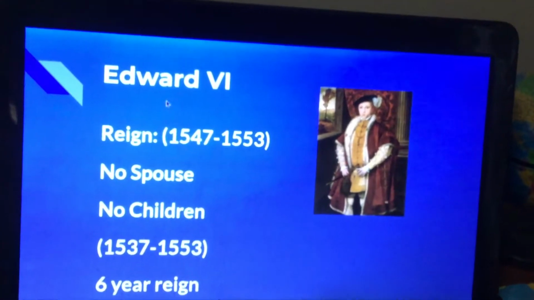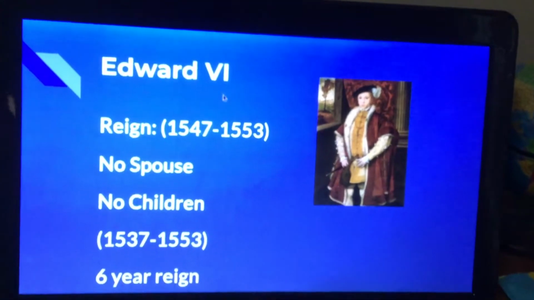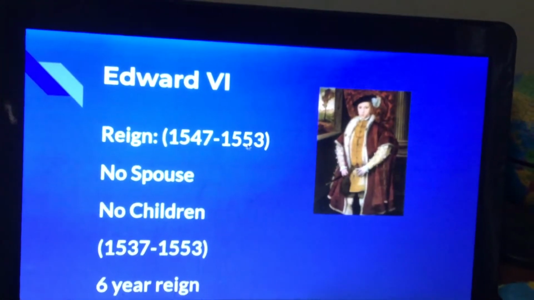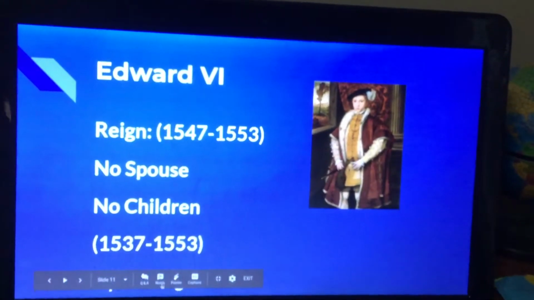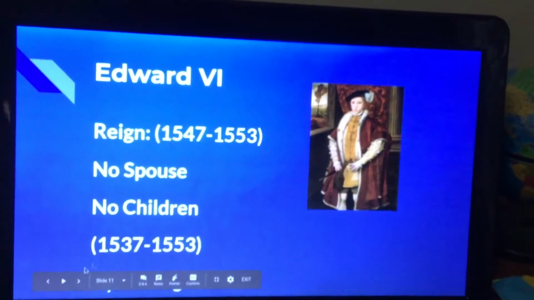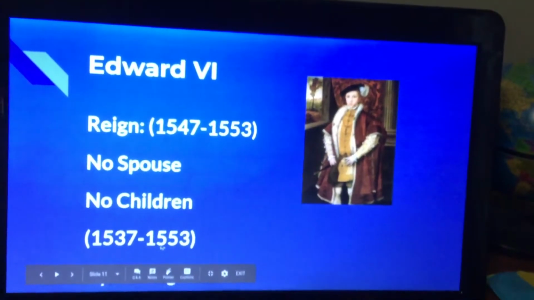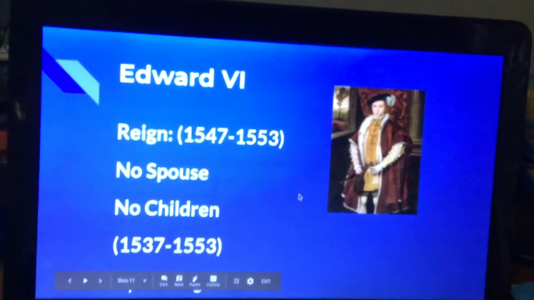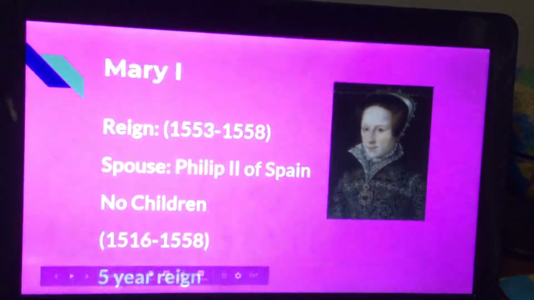After Henry died, it went to his only son, Edward, who became king at the age of 9. He only had a 6-year reign from 1547 to 1553. He lived from 1537 to 1553. He had no spouse, no children, and died at 15, making way to his half-sister, Mary I.